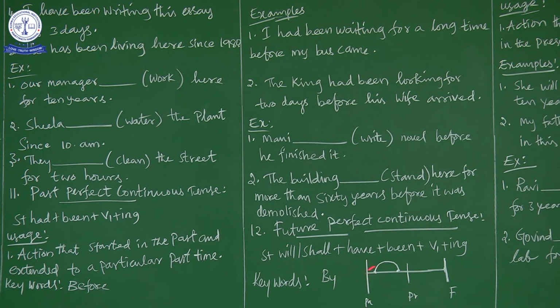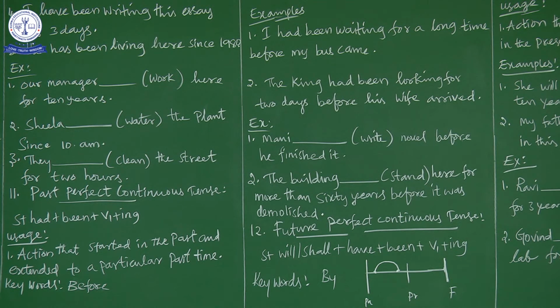This is the past, this is the present, and this is the future. Here the action started in the past, continued for some time, and ended in the past itself. So it is called past perfect continuous tense.